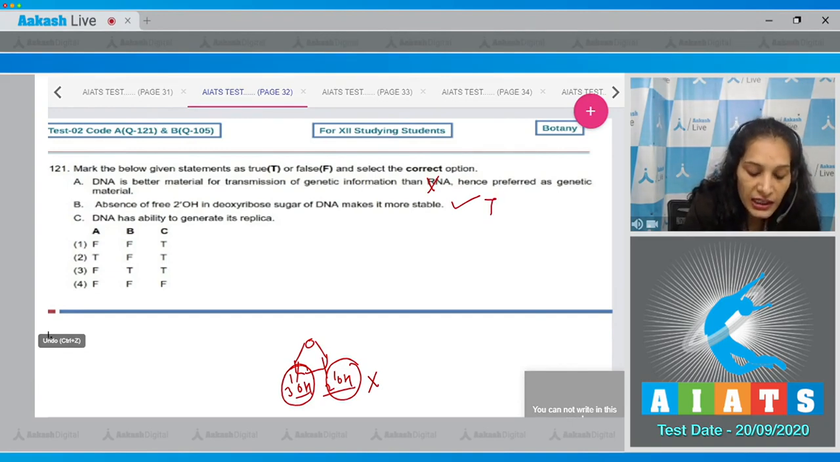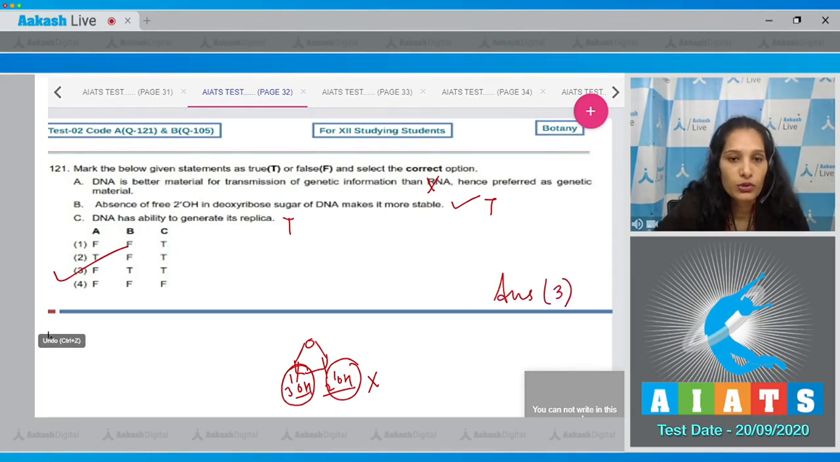It is true. DNA has ability to generate its replica. It is also true. So false, true, true. So the correct option for the given question is option number 3. Let's move to the next question.